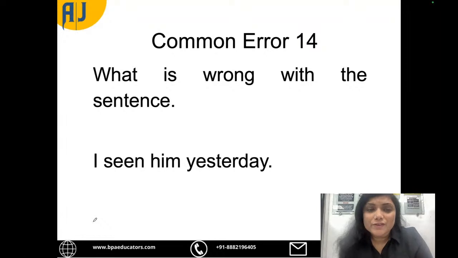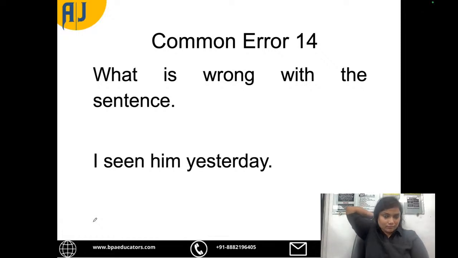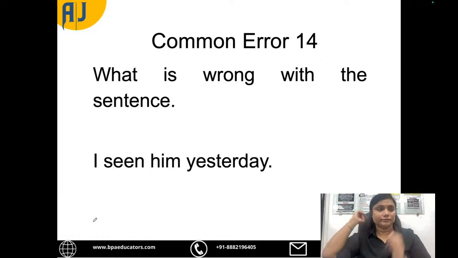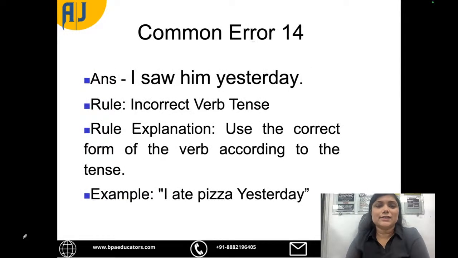Tell me what is wrong with this sentence. I seen him yesterday. What is wrong with this sentence? I think it is correct. Is it so? Okay, so some people are answering saw him, see him. No, no, see him. The correct answer would be I saw him.